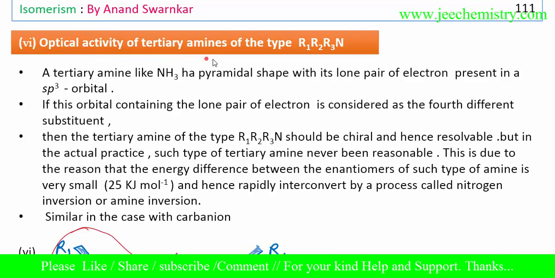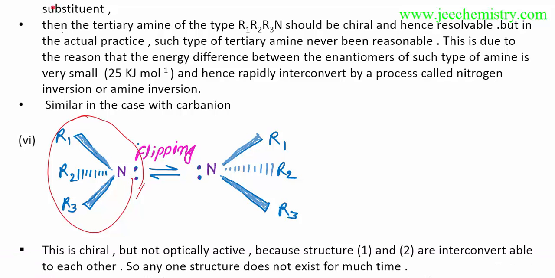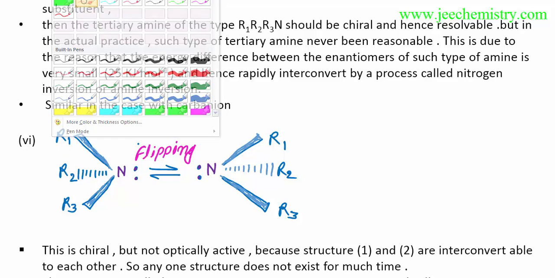Optical activity of tertiary amines of the type R1, R2, R3N. By this title, if you are not getting it, I'll show the figure here. Optical activity of this type of compounds, which is pyramidal in shape, and this lone pair of nitrogen is present in the sp3 orbital.